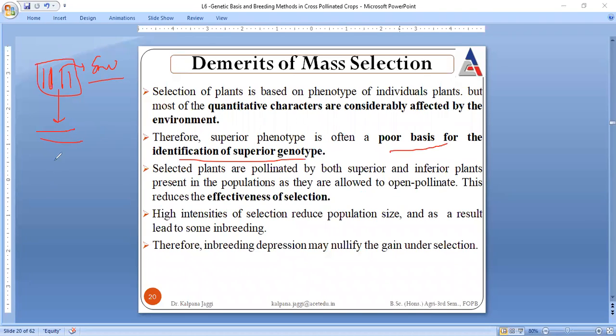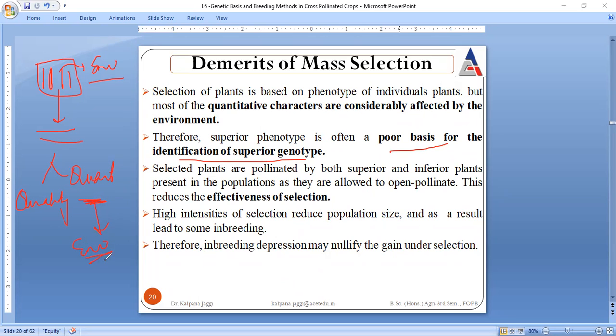And moreover, we have divided the characteristics into two categories. Very first are the qualitative characters and another are the quantitative characters. Here, quantitative characters in case of mass selection may be affected by the environment.